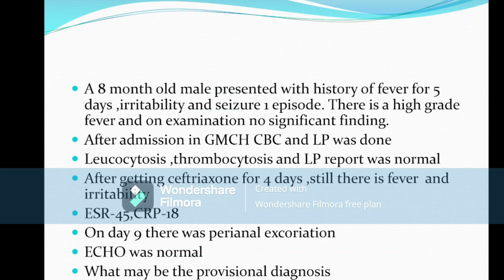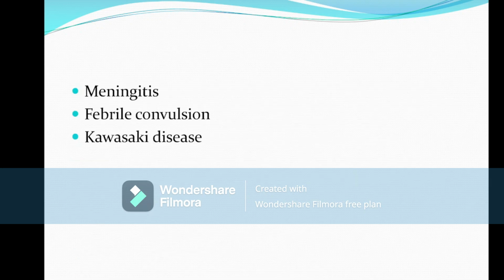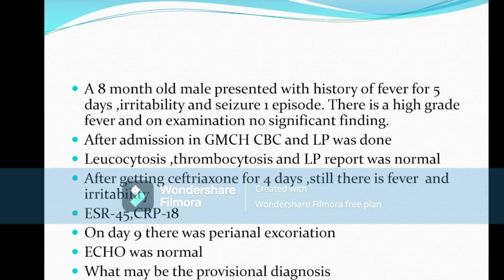On day 9, there was a perianal excoriation. An echo report was normal. So, what may be the provisional diagnosis? The options are: Kawasaki disease, or febrile convulsion, or another option, and again Kawasaki disease. So, in this question, the clue pointing towards the diagnosis is that the child has fever with irritability and seizure.